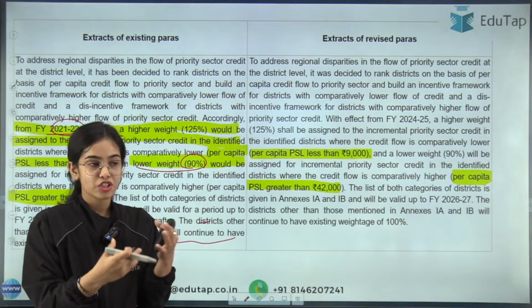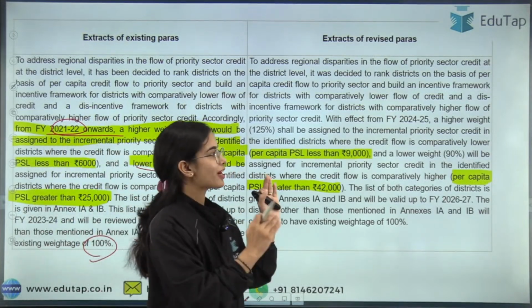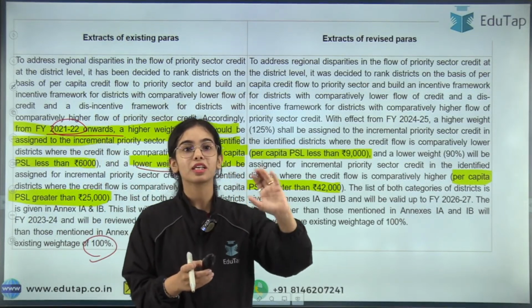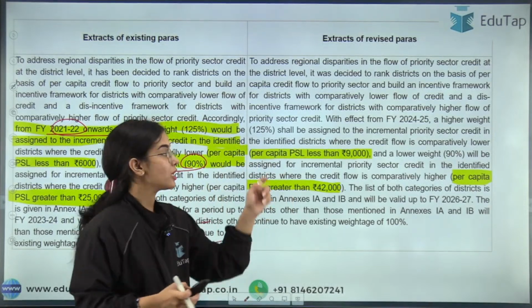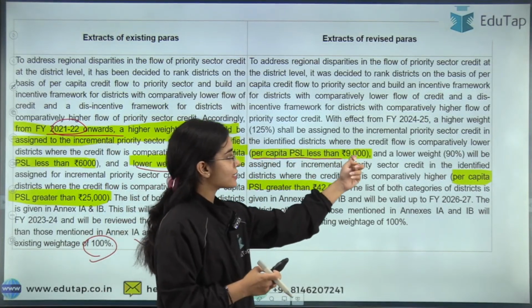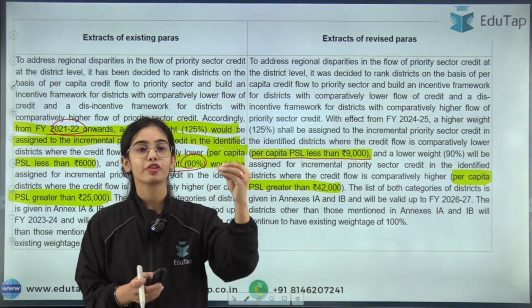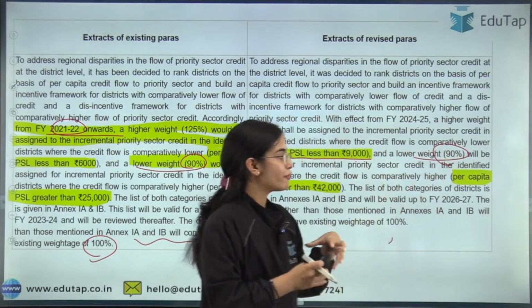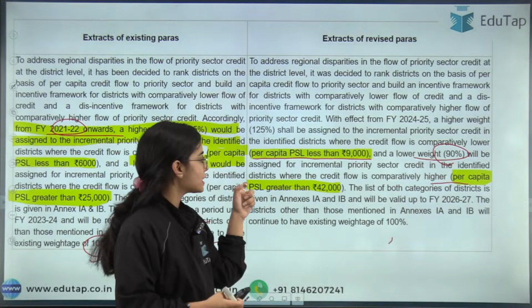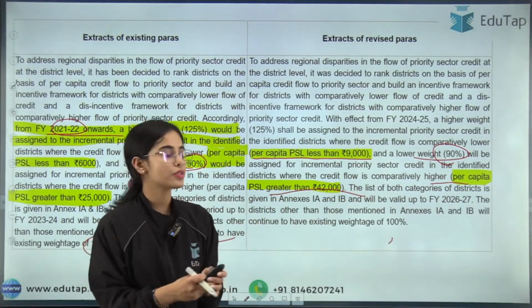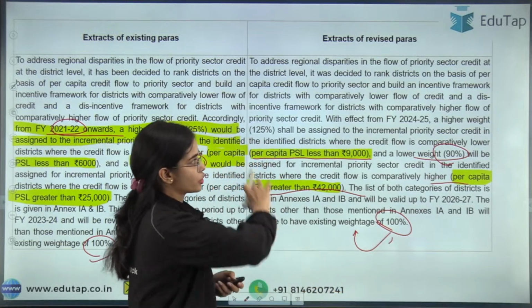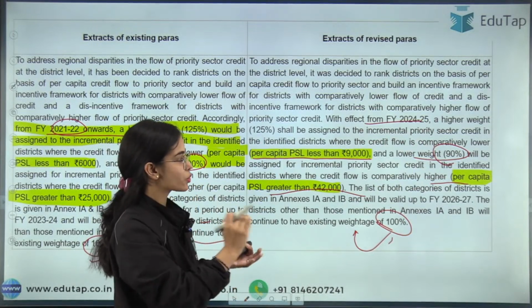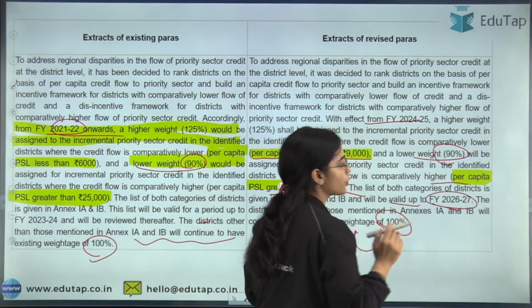But now the change has happened in the guidelines that 125% of the weight will be considered for the incremental PSL if that district is having per capita PSL less than 9,000, and the incremental PSL, if it is going to such districts with very high PSL, lower weight of 90% will be considered, and very high PSL means per capita of the PSL that is greater than 42,000, and for all the other districts 100% of the weight will be considered. So this is the whole idea, and this is with effect from financial year 24-25, and this is valid up to financial year 26-27.